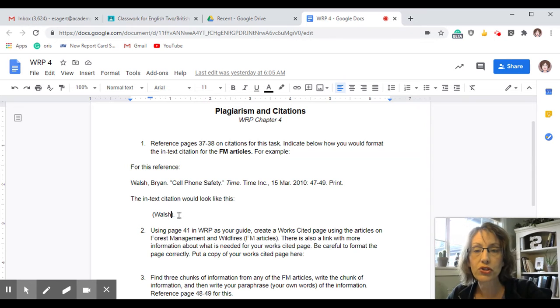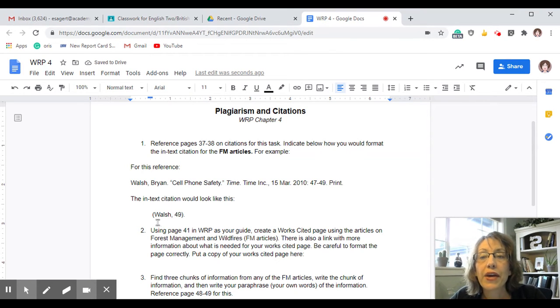So it would be Walsh, comma, say 49. I got it from page 49. Do you see how the period is outside of the parentheses? This citation is what you put in your paper after the information that you cited. This is to protect you from plagiarism.